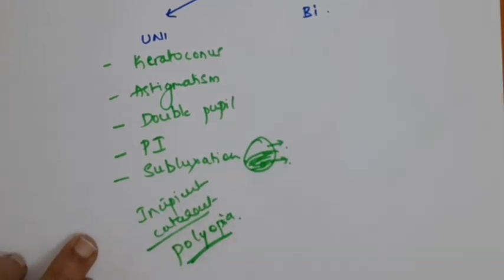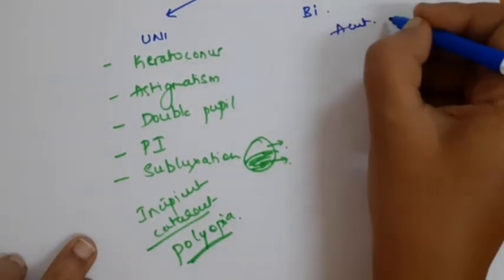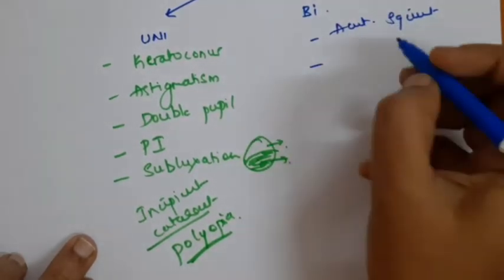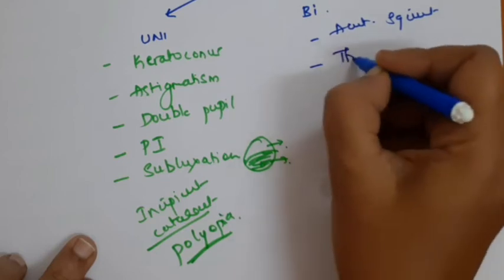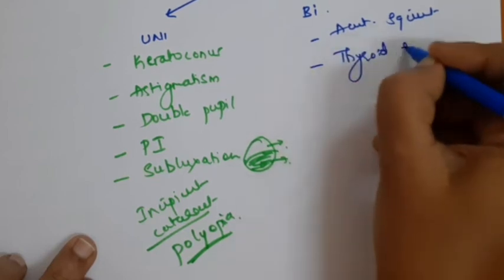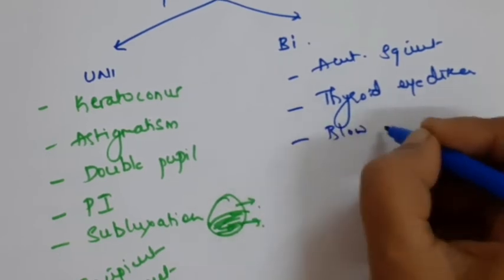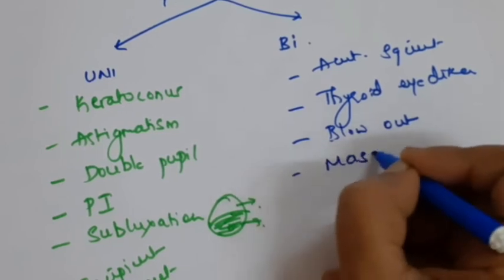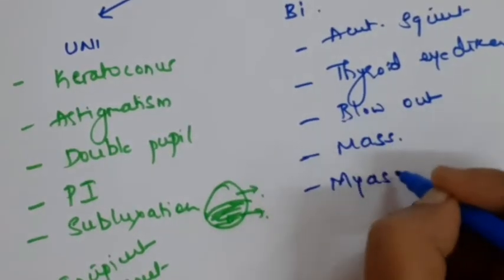Whereas in the binocular causes, the most common is the acute onset squint, that is secondary to paralytic type of squint, and any neuromuscular abnormality like thyroid eye disease. If there is blowout fracture and entrapment of the muscle in the fracture site, if there is any mass which is pushing the eyeball to one side and leading to double vision, or it can be secondary to myasthenia gravis also.